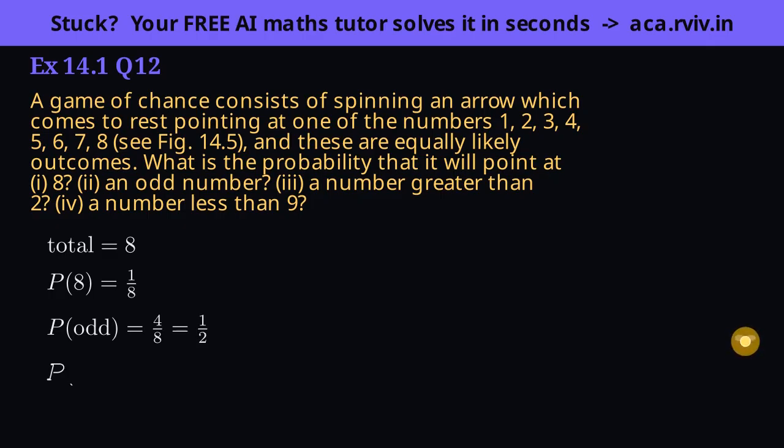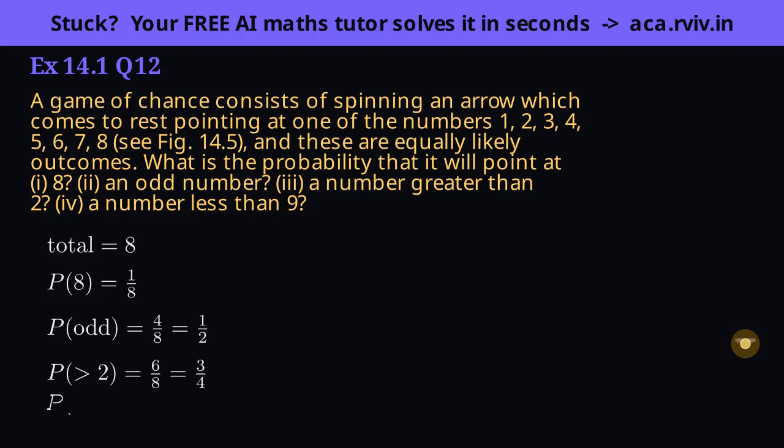Part 3 wants greater than 2, strictly bigger, so 2 itself is out. That leaves 3, 4, 5, 6, 7, 8, 6 numbers. 6 over 8 reduces to 3/4.